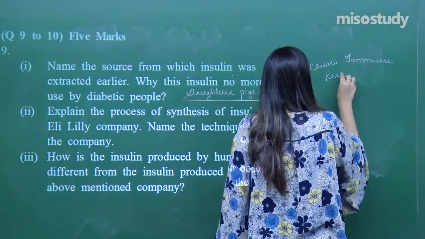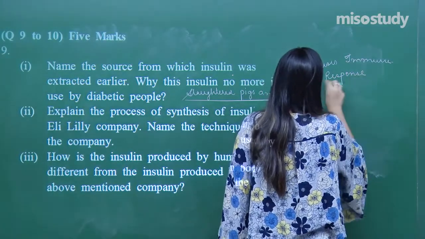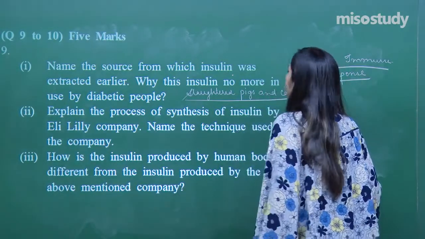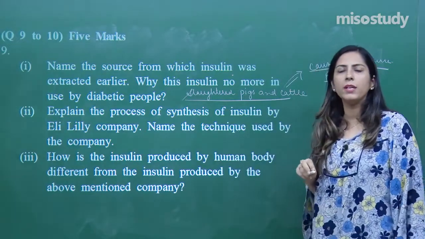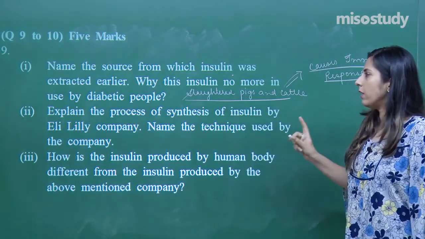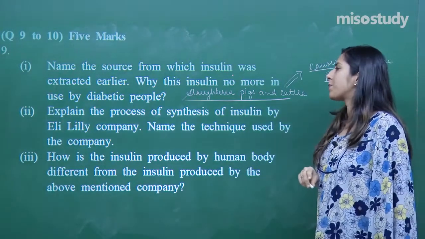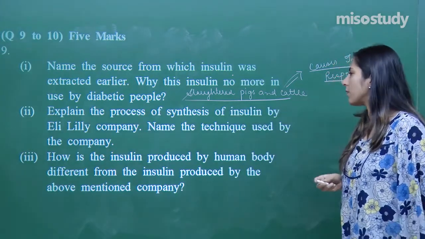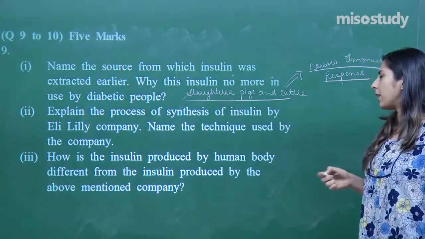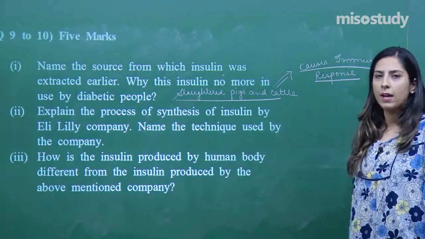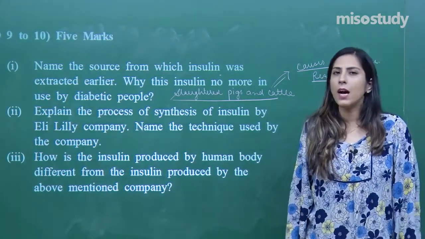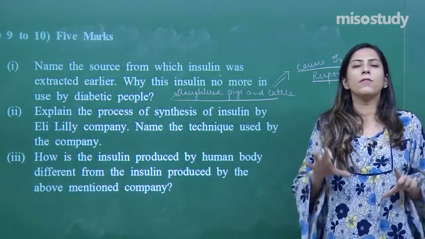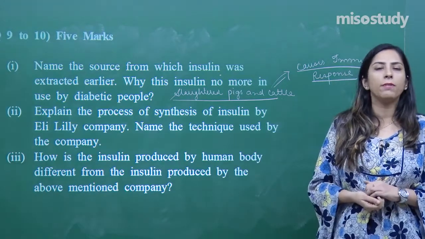That's why there was a need of another procedure, that is production of insulin by the recombinant DNA technology. Now let's move on to the second part. Explain the process of synthesis of insulin by Eli Lilly company and name the technique which is used by it. As we have discussed in this session regarding the whole technique, A and B will be separately cultured into a different vector.